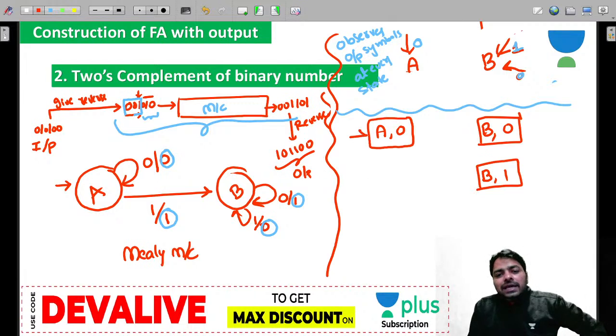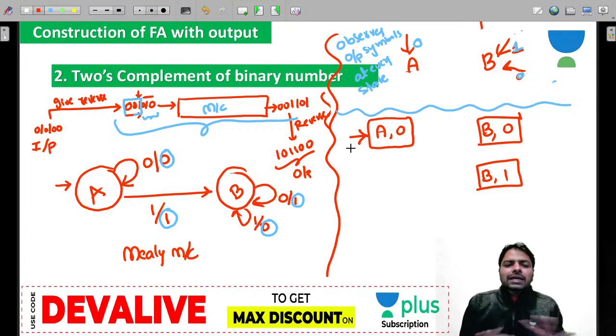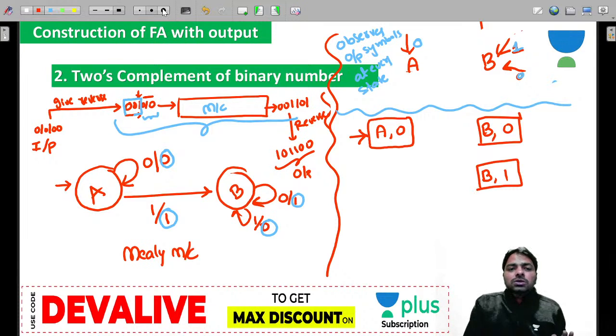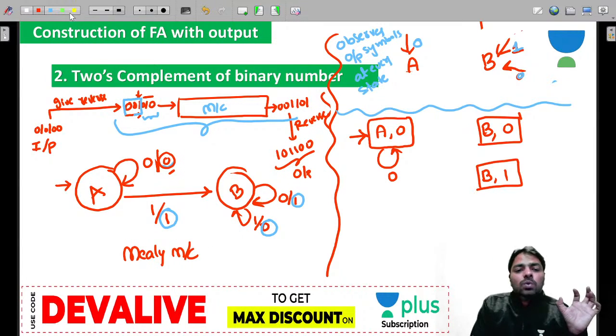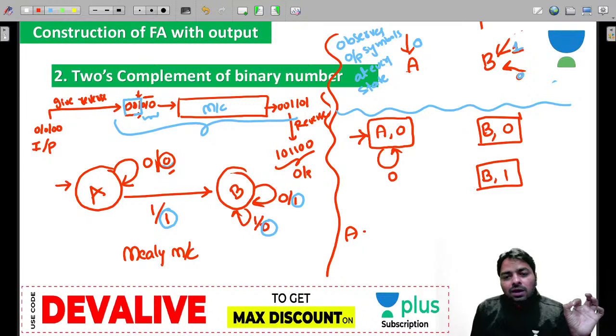Now the initial state is A. Now exactly it does the same. Now what you have to do is just look at your machine, and don't look at the output now. Output confuses a little bit. Look at the input. A on 0 goes to A, but the output is 0, right? Now on 0 it goes to A. On 1, now this is where the difference is. A on 1, you produce output 1 but go to B.